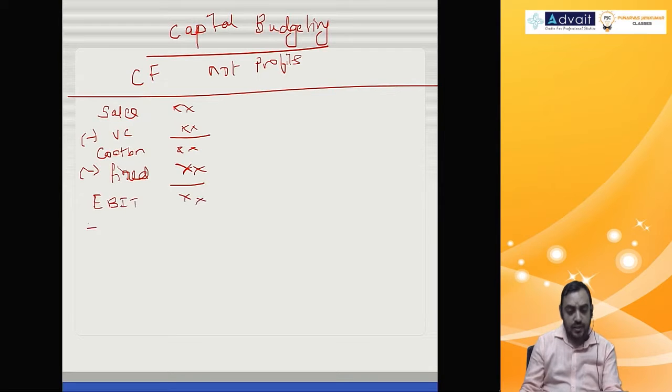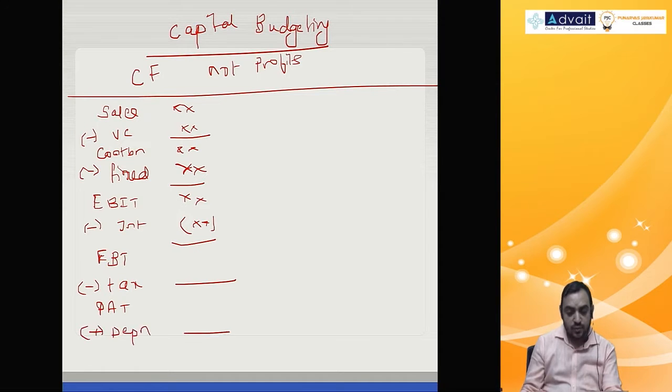Then you subtract interest, what you get is earnings before tax, and subtract tax, what you get is profit after tax, and you add back depreciation, then what you get is cash flow after tax. Fine? This is one way of doing it.